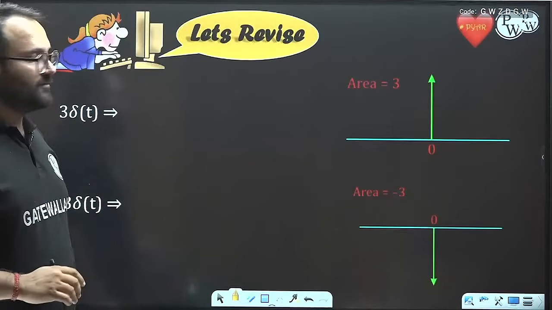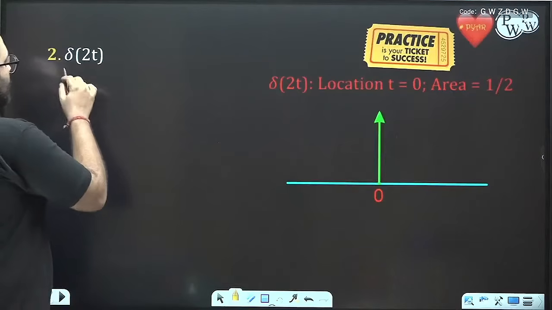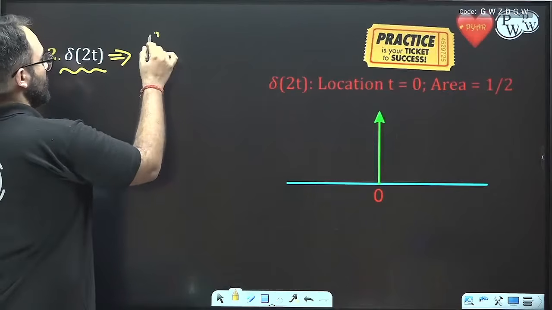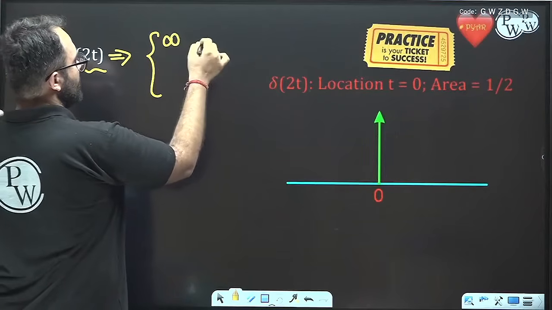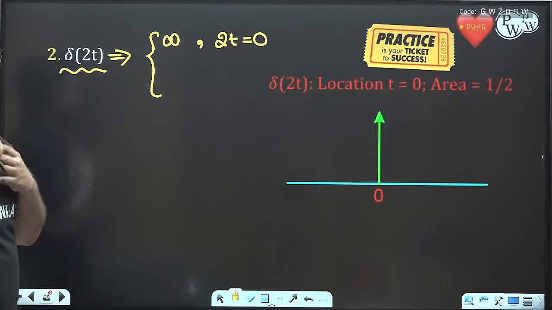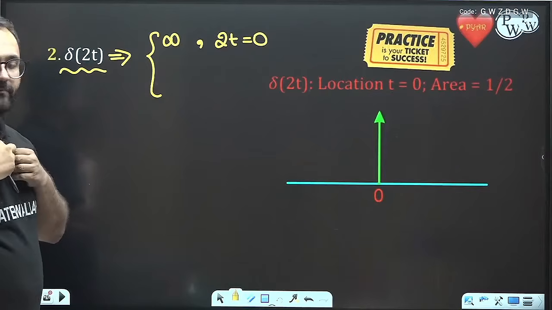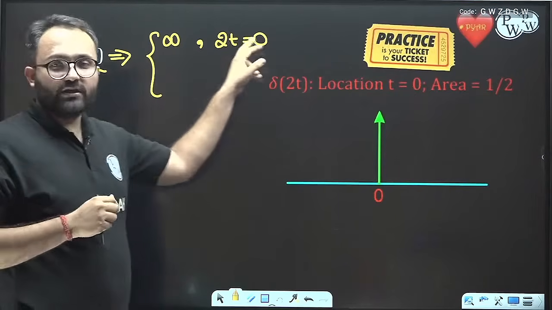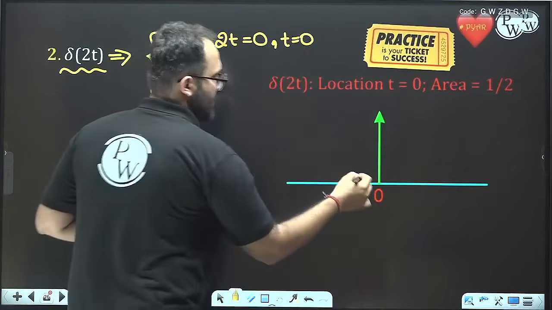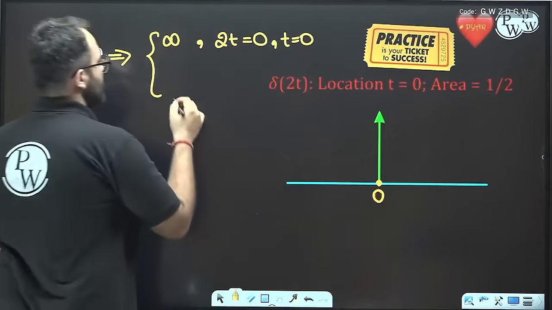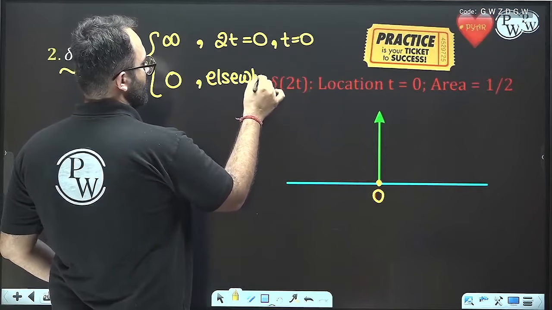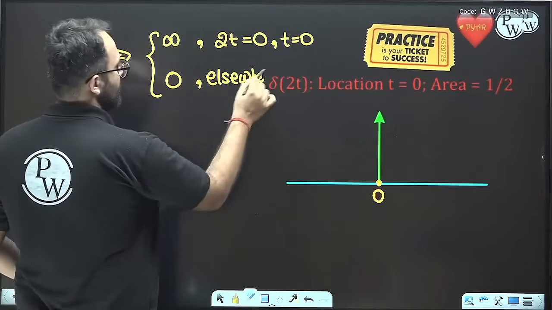Now we'll talk about this, but first of all, let's talk about this first. Delta 2t. We can see that the value will be infinity where 2t is equal to 0, where the term inside the bracket is 0. 2t equals 0 means t equal to 0. Means the location is t equal to 0 only, and 0 elsewhere.